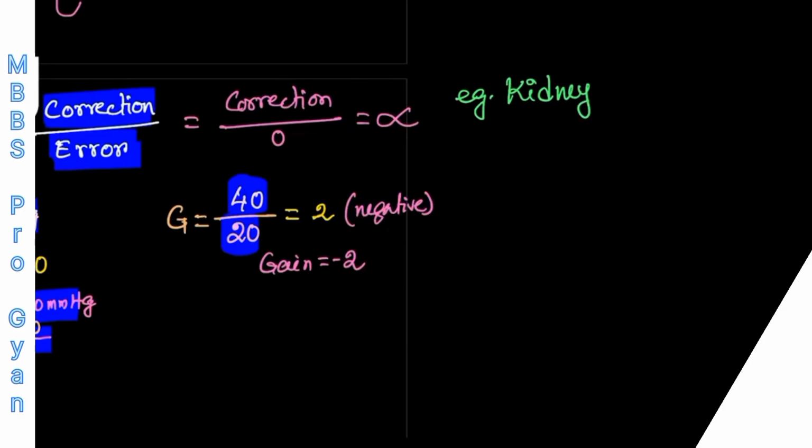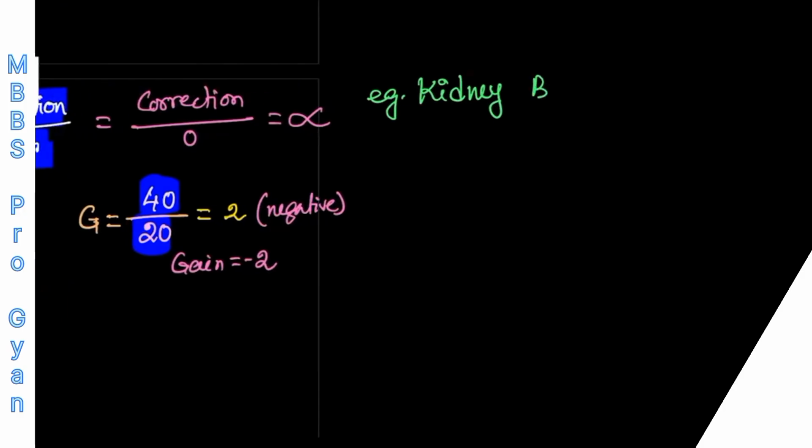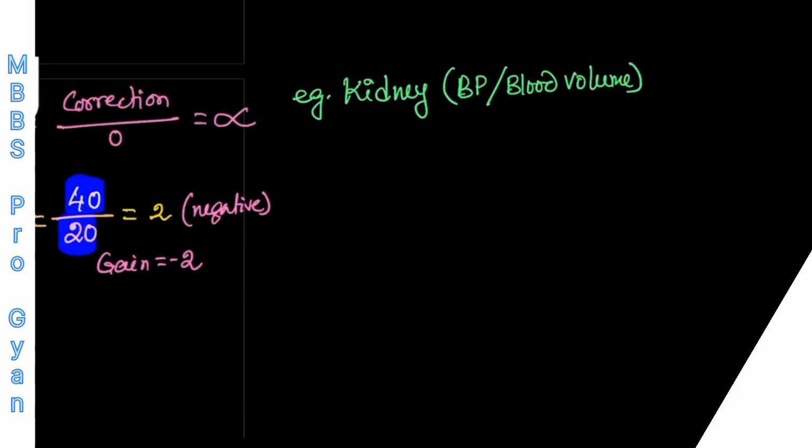Please remember, the kidney is a very slow system for regulation of your blood pressure and for regulation of your blood volume. But if you give enough time, the kidney is capable of